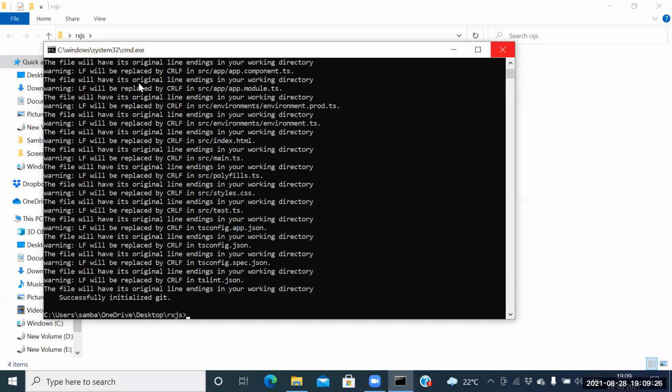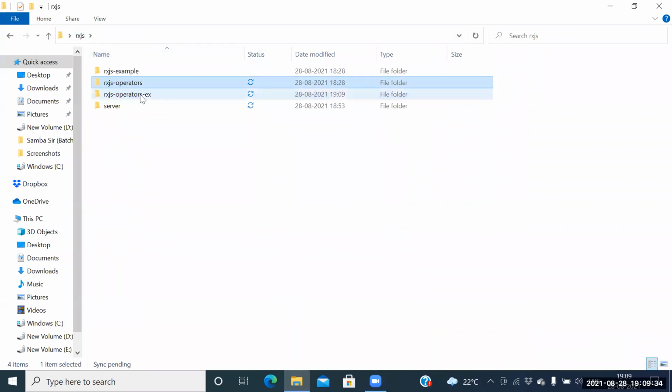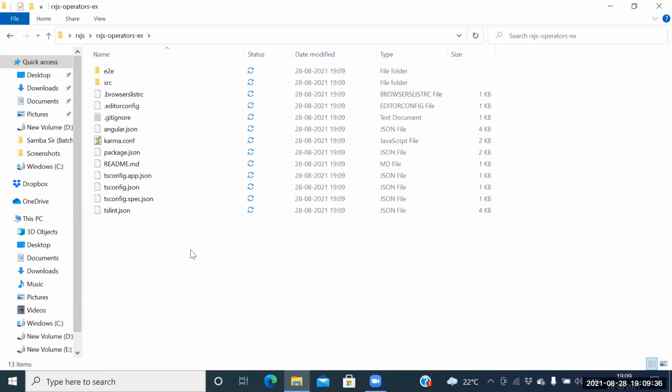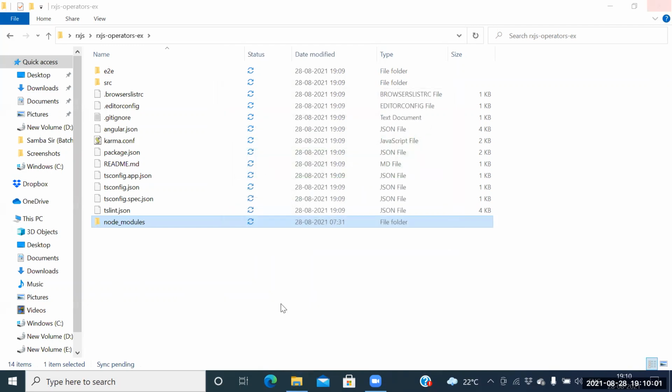Next, go to the old project. Node modules are there, right? Cut that one and paste it into our new project itself, the entire node modules folder. Yes, everything will be pasted here. Yes, copy and paste done.